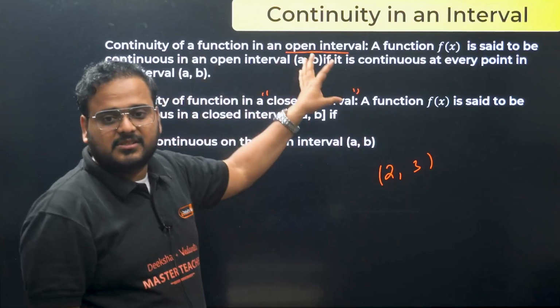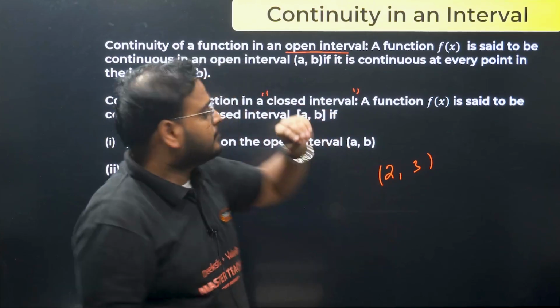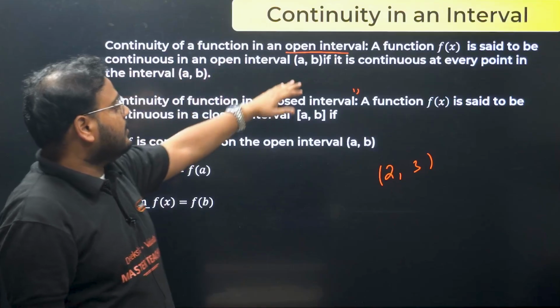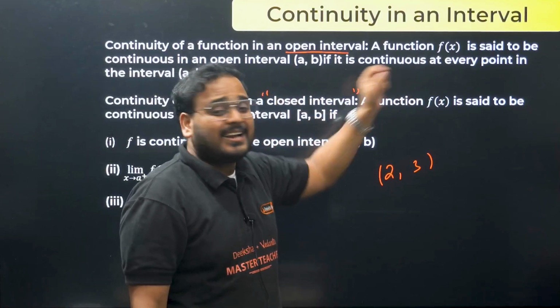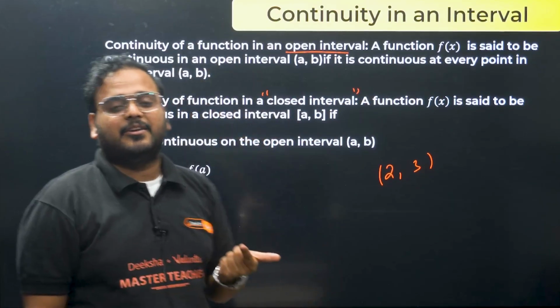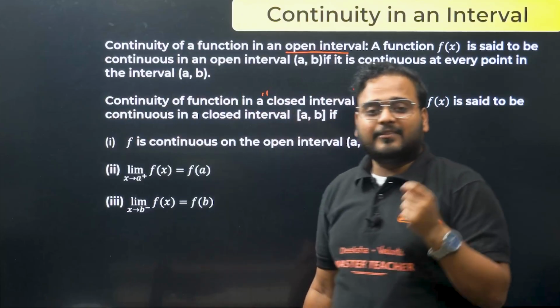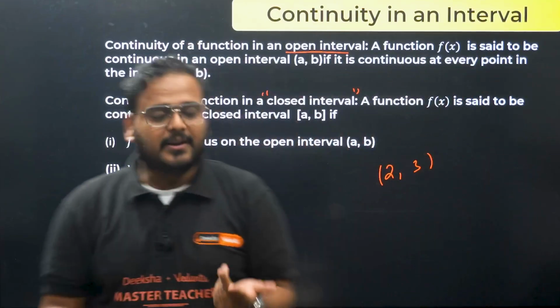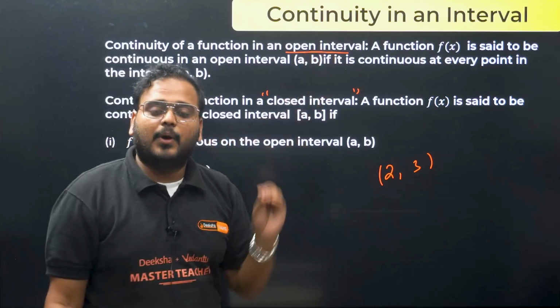Let's learn the first part, which is open interval. A function f(x) is said to be continuous in an open interval (a, b) if it is continuous at every point in the interval. And how do you define the continuity at every point? Function value equal to the limit value, right? So that's what it is about open interval.